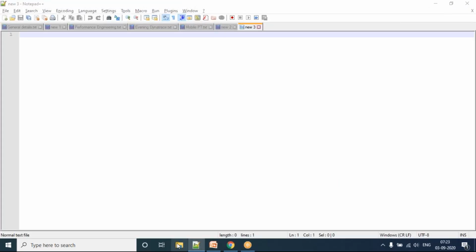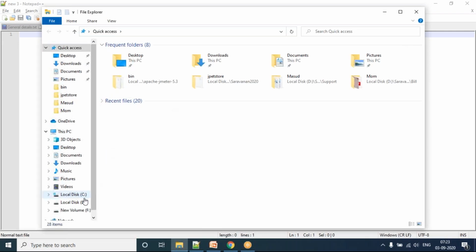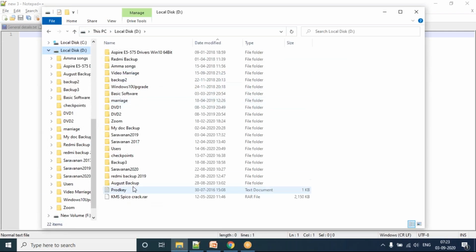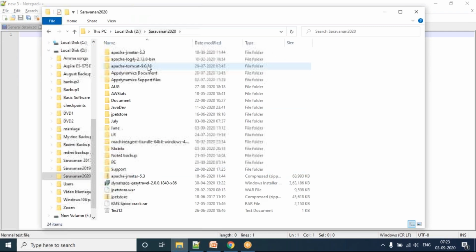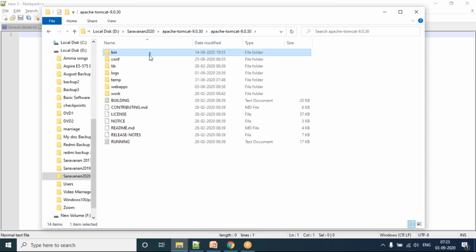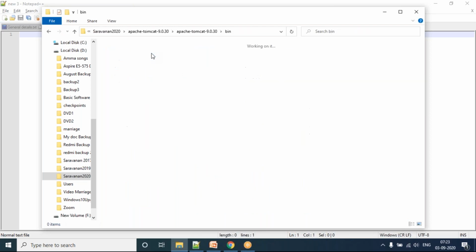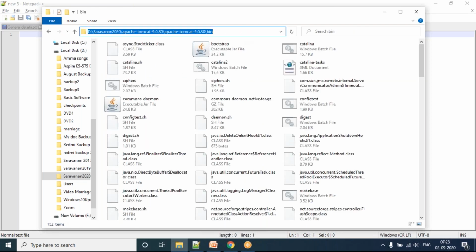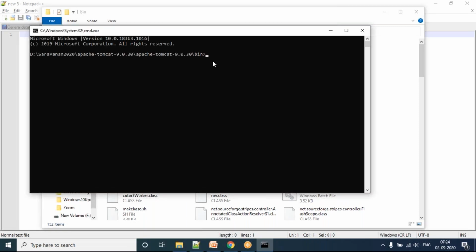I have an Apache Tomcat server, which I can start. For now, I'm starting it in my local, but we can start it in the AWS Windows machine also. Say I can start this instance. I am going to start the server now.